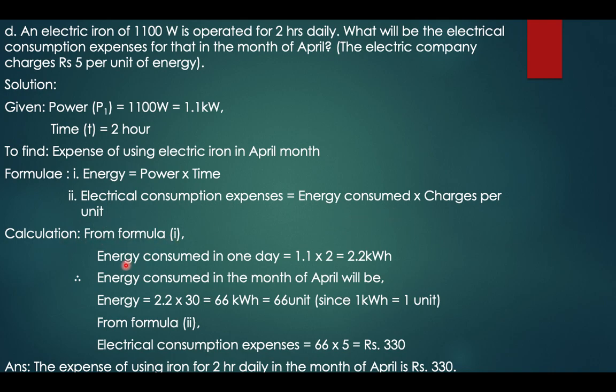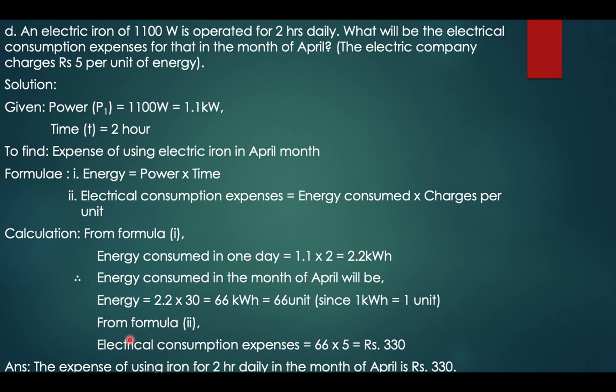Calculation from formula 1: energy consumed in 1 day is equal to power 1.1 kilowatt into time 2 hours, which is equal to 2.2 kilowatt hour. We are not changing hours into seconds over here, because we know that 1 kilowatt hour is equal to 1 unit, so we will be using that to find the final answer. Therefore energy consumed in the month of April will be 2.2 kilowatt into 30, that is equal to 66 kilowatt hour. Since 1 kilowatt hour is equal to 1 unit, we are getting 66 units.